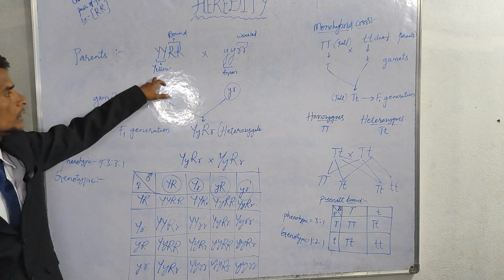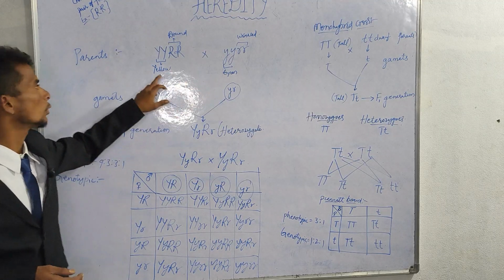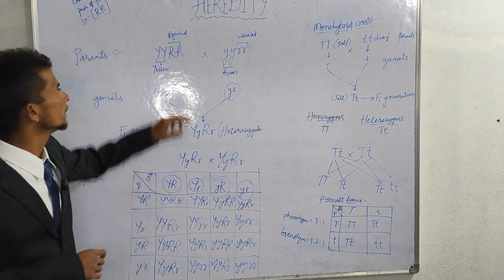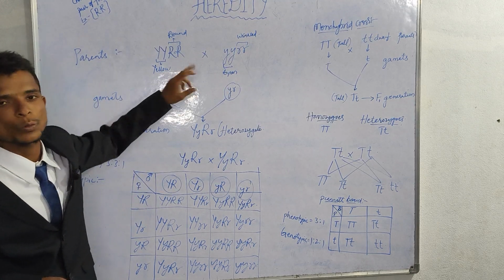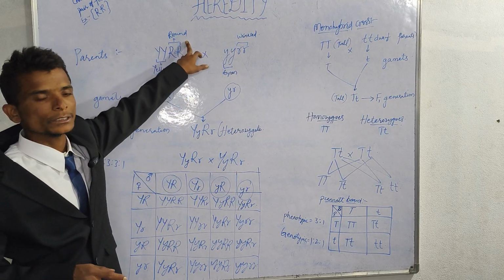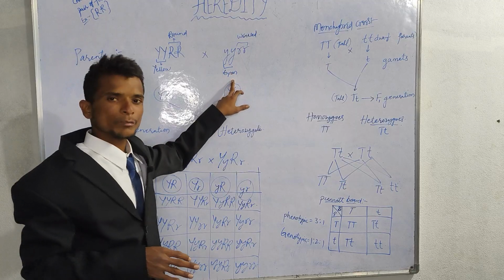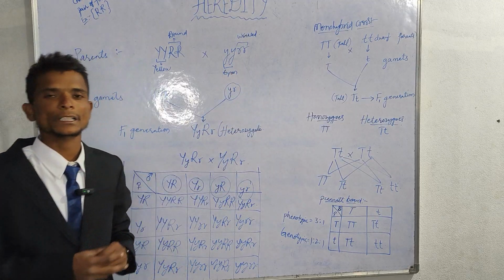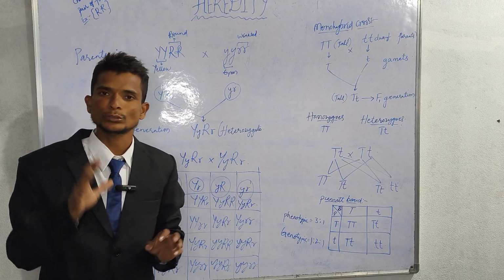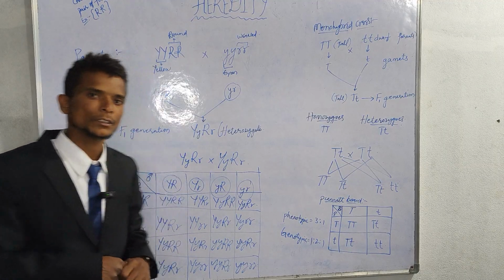Because yellow is dominant over green, so one Y is enough to express the yellow character. Likewise, only one capital R is required for round. For recessive characters, two factors, two alleles, are required.